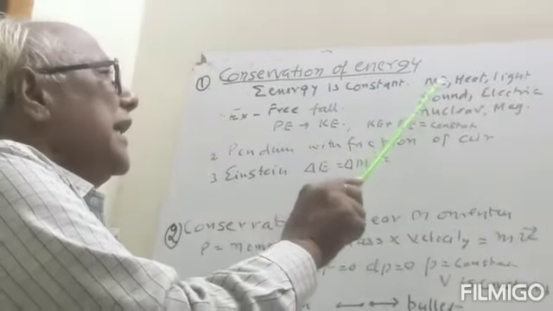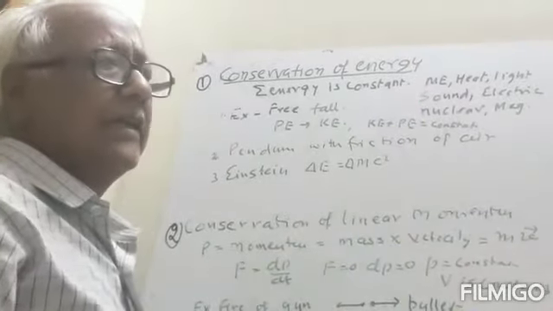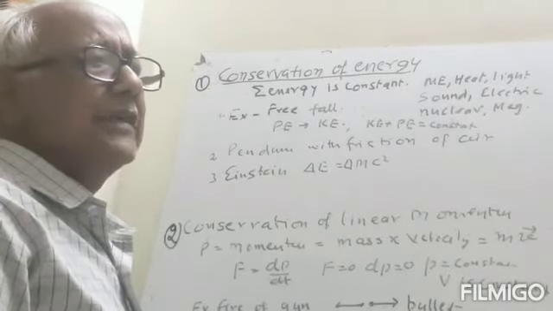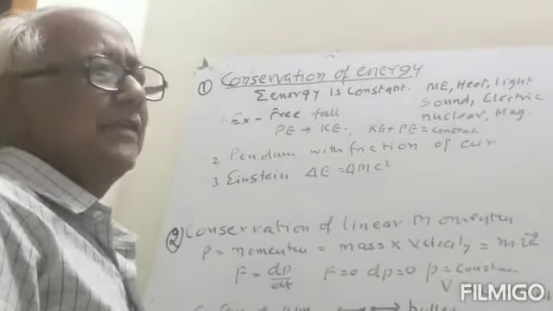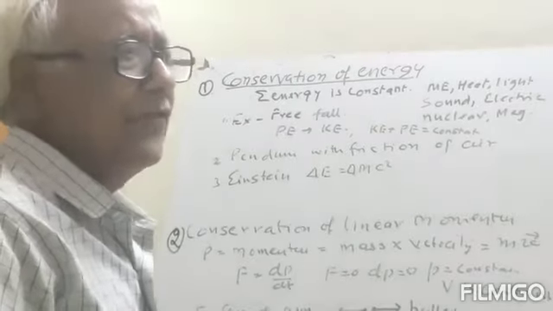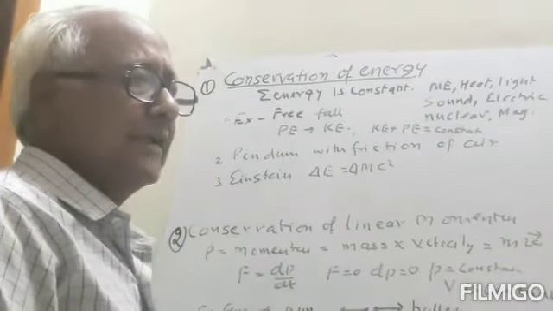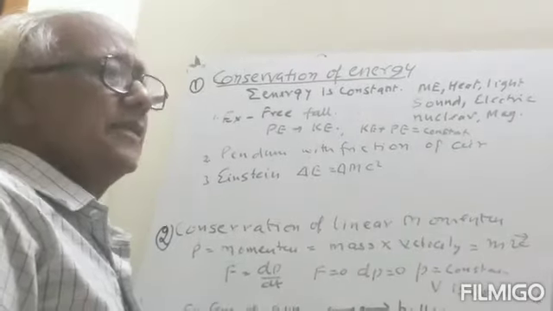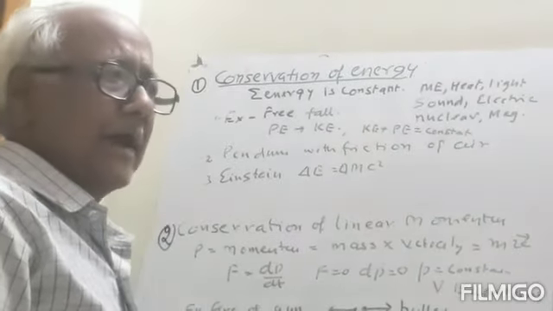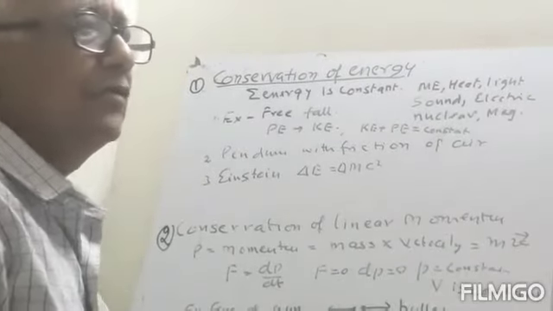Mechanical energy is conserved only and only when the force is a conservative force. Now what do we mean by conservative force? Conservative forces are those forces for which the work done doesn't depend upon the path. The second property is that the work done around a closed path is also equal to 0.